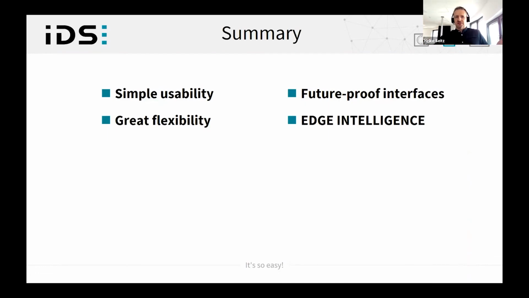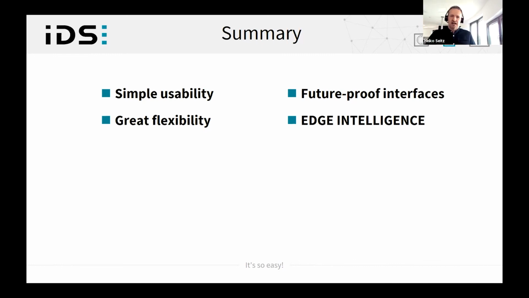So to summarize all this, to bring the AI to the field level, our goal is to provide a simple usability by already integrated professional knowledge, a great variety of use cases through the app-based platform, future-proof communication technologies with here OPC UA, and all this in a small edge intelligence.